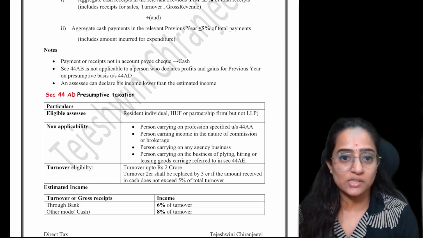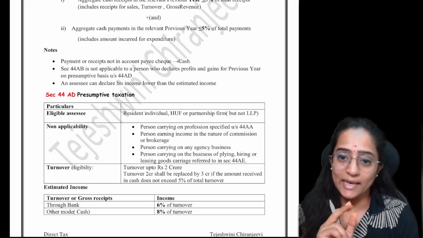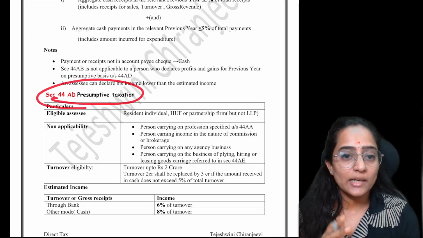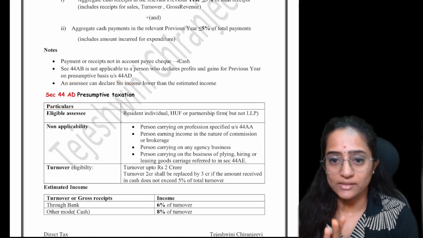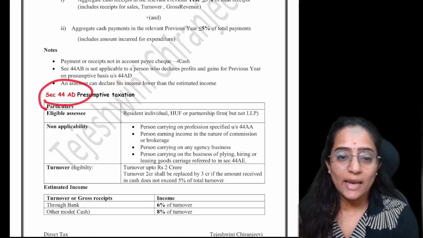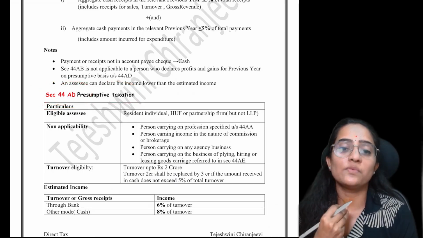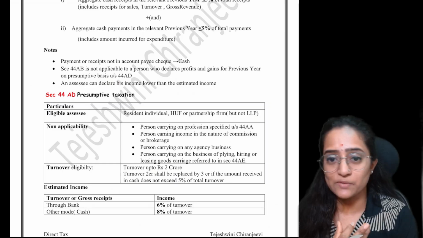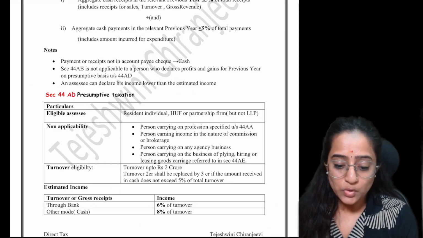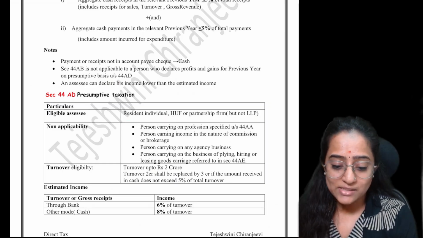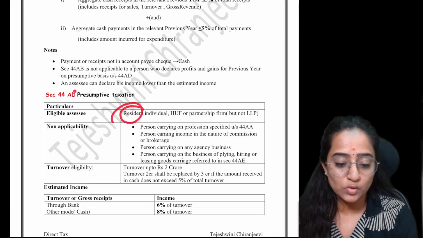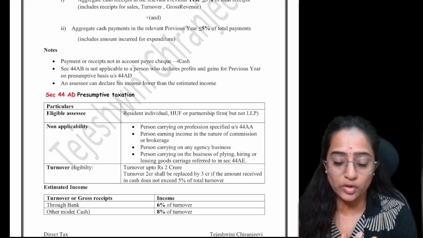In this video, let's try to understand section 44AD and 44ADA. These two are presumptive taxation. 44AD can be applied to business. 44ADA is specifically for the profession. If you are an individual, and this is for residents. A non-resident can't utilize section 44AD and 44ADA, for your information.